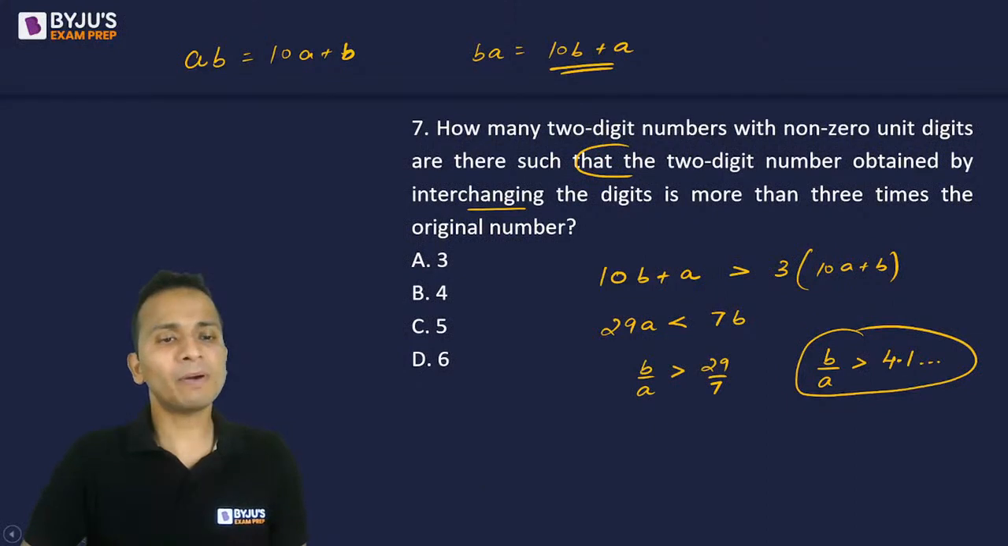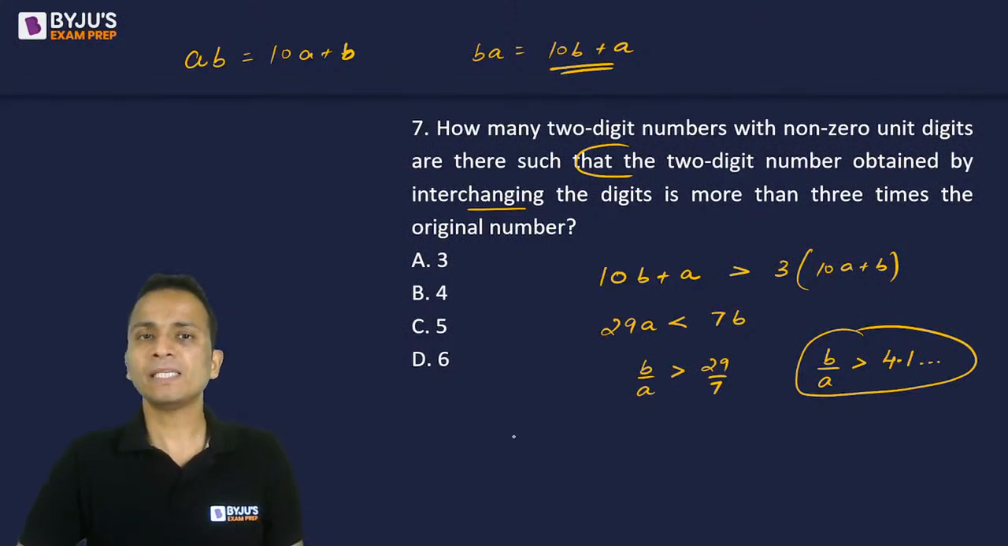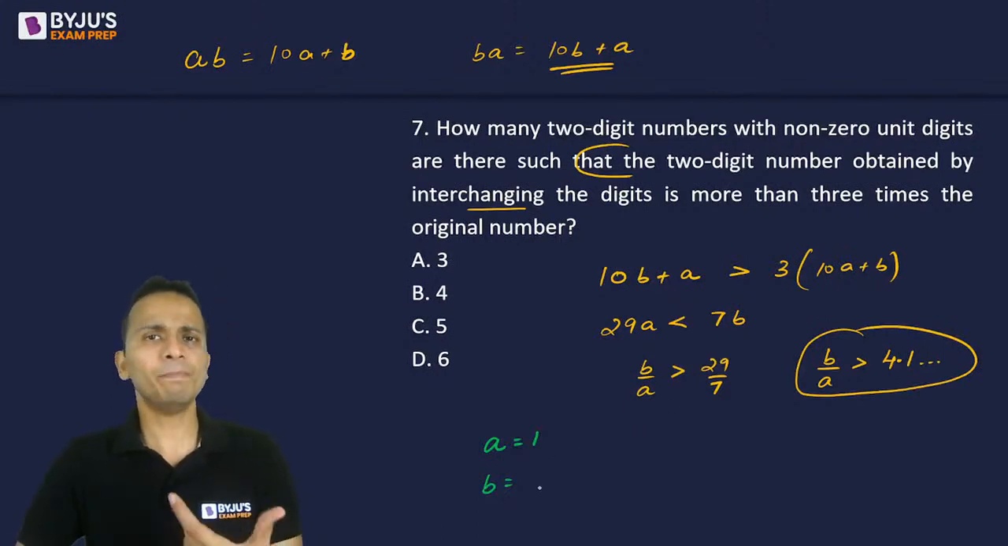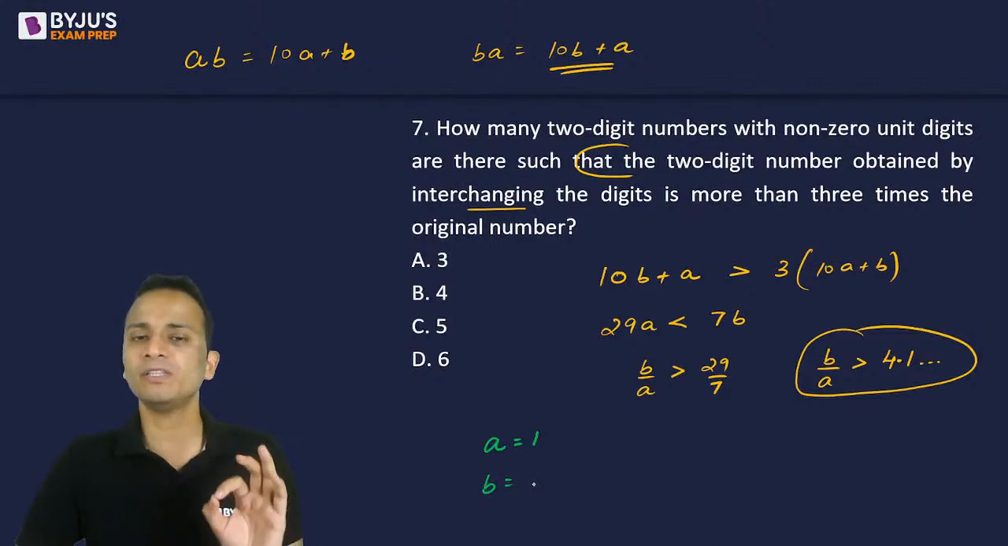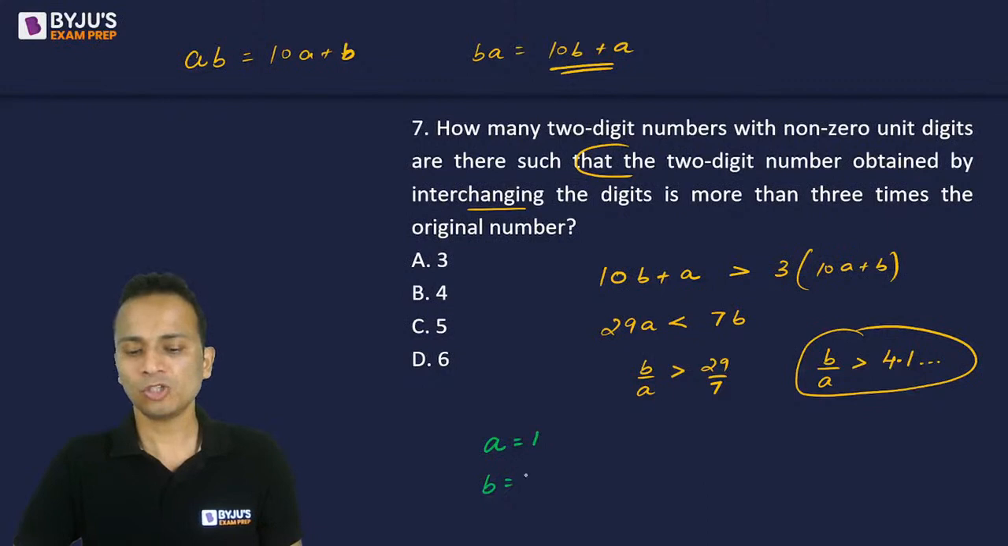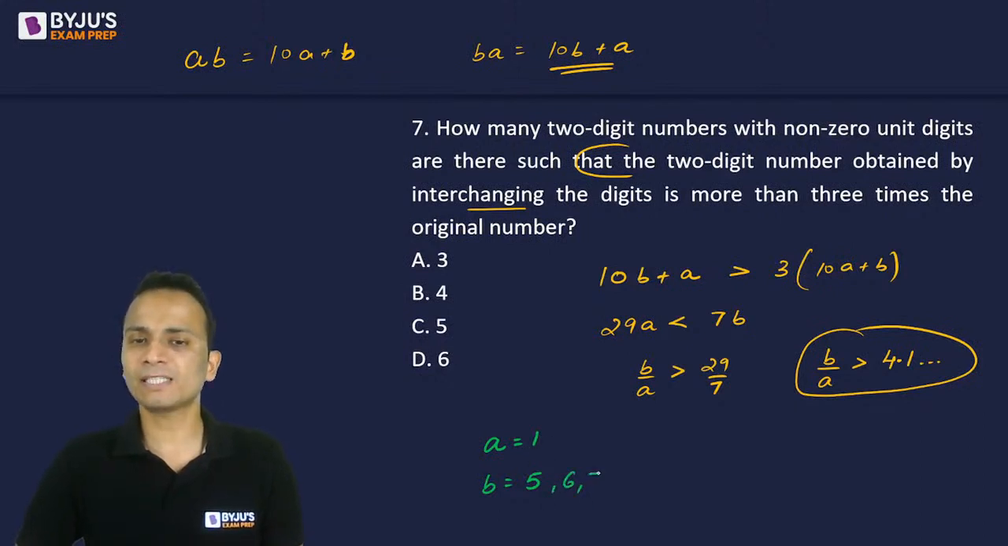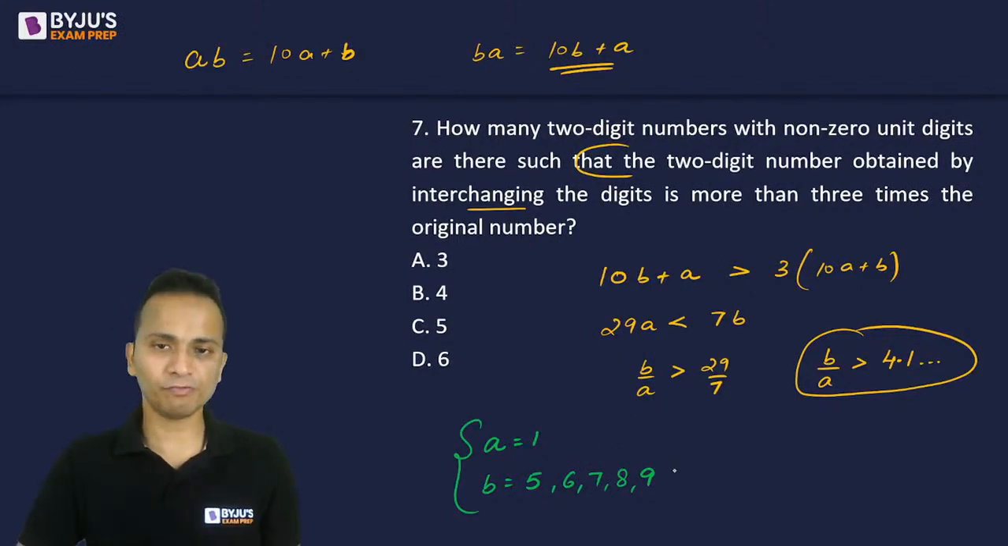Now I'll start by assuming different values of A. Since A cannot be 0, I'll start by assuming A as 1. Correspondingly, the value of B: since B upon A should be more than 4.1, B cannot be 1, 2, 3, or 4. So the value of B starts from 5. 5 upon 1 is 5, which is greater than 4.1. Then B can be 6, 7, 8 or 9. So when A is equal to 1, we have 5 possibilities of B.